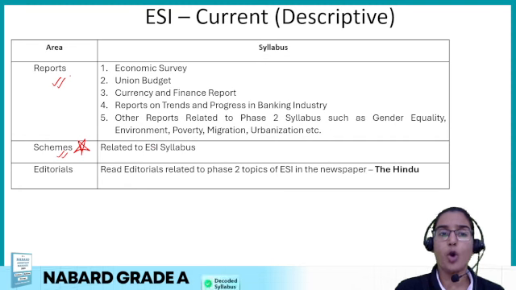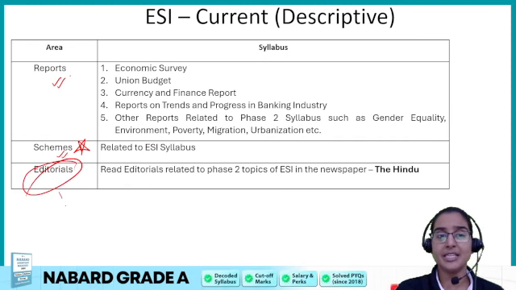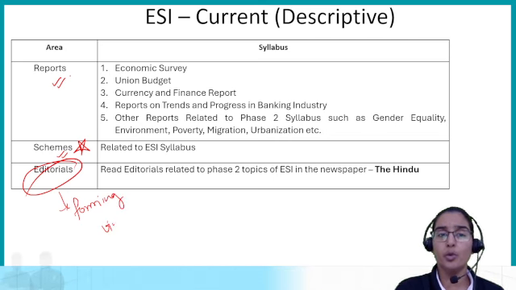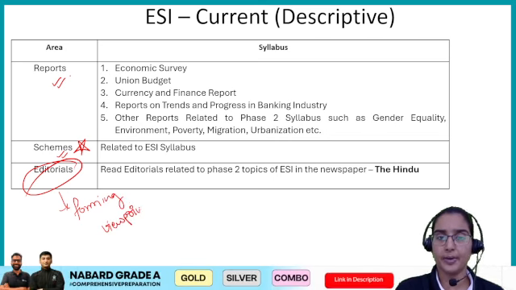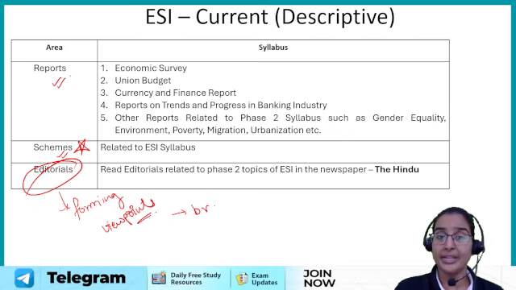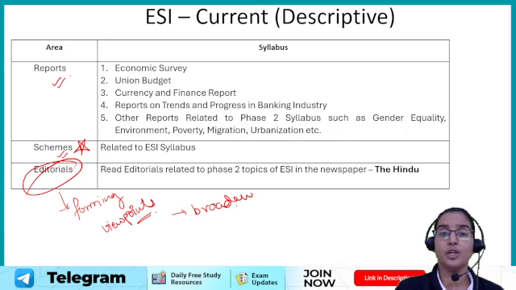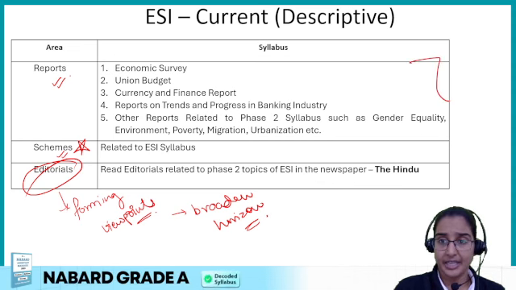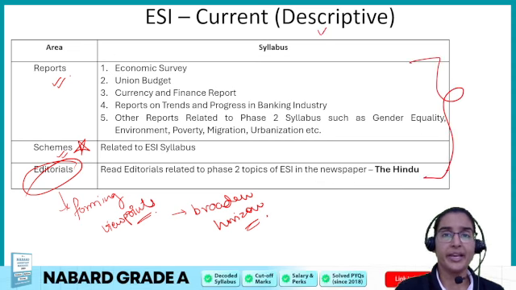Apart from that, you also have to read the editorials. This will help you in forming the viewpoints, right? In forming the viewpoints as far as your descriptive answers are concerned, this will broaden the horizon in which you think. If you have to think of the stakeholders, reading the editorials on a regular basis broadens your horizon, right? So these are the things that you have to cover if you have to prepare in a good enough manner for your descriptive part, right?